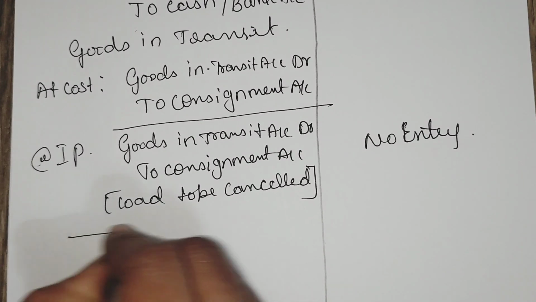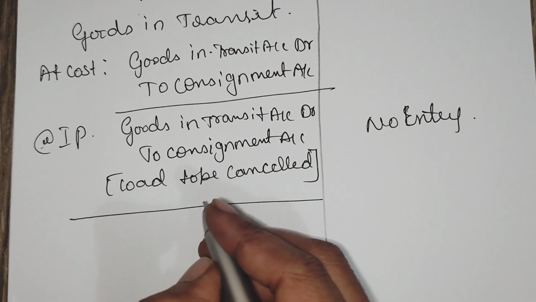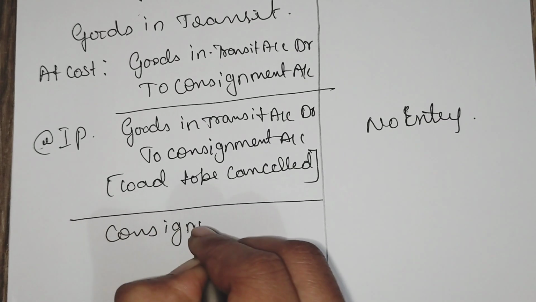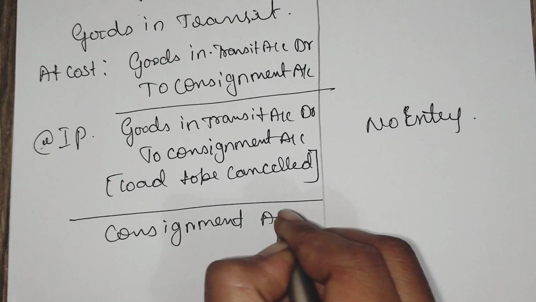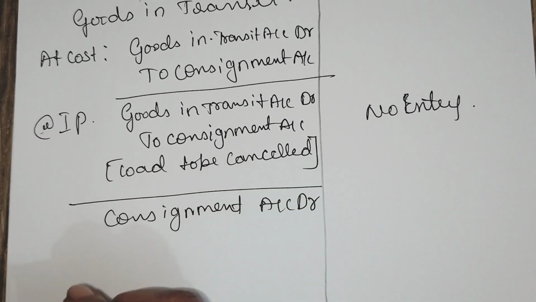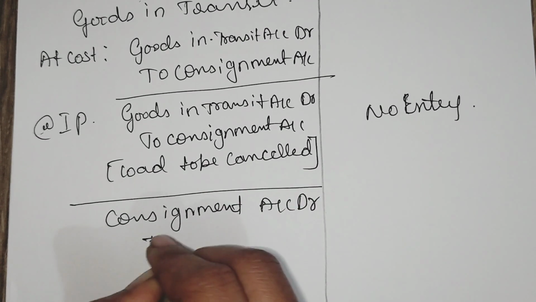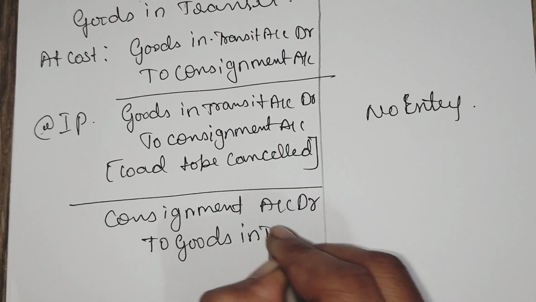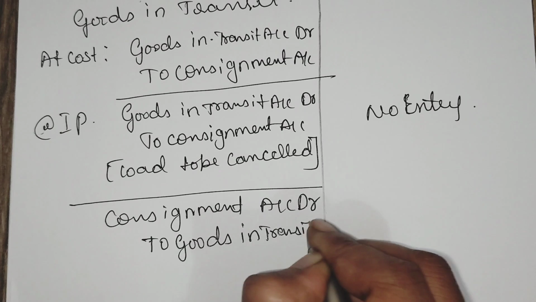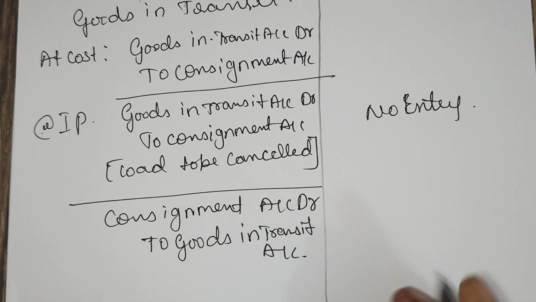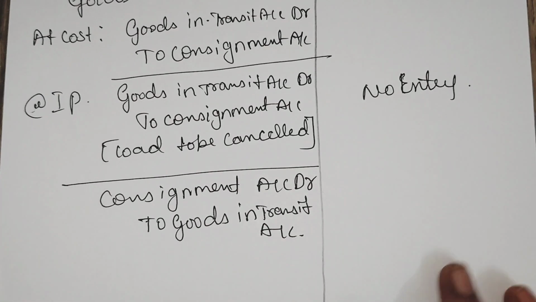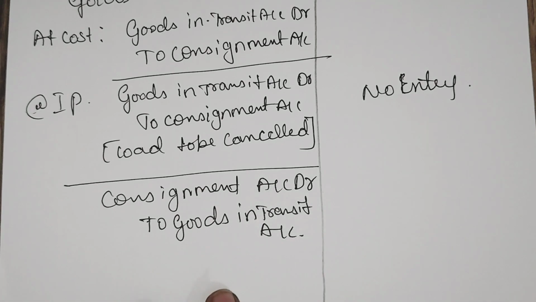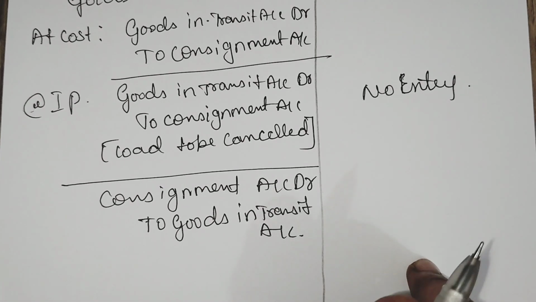For the cancellation of load, the entry is consignment account debtor to goods in transit account. There is no entry for goods in transit. That is why there is no entry for the cancellation of loading charges also.